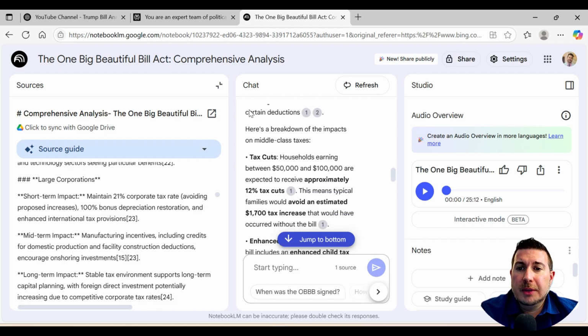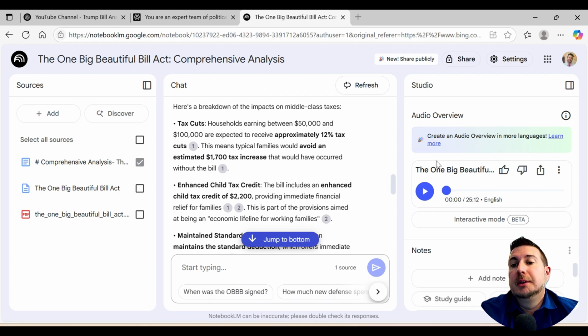So what about this podcast we talked about? Here it is right over here. It's called Studio. Also, Notebook LM came out with an app for your phone, iPhone or Android, and so you can actually get this on your phone as well. I use it on my phone all the time, show my friends. And you can listen to these podcasts. I like to listen to it in the car.